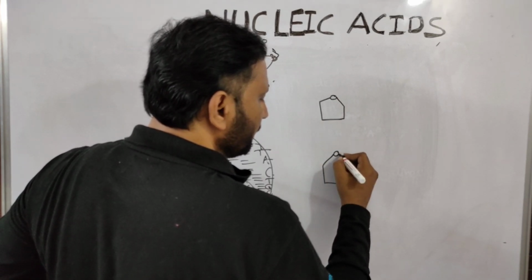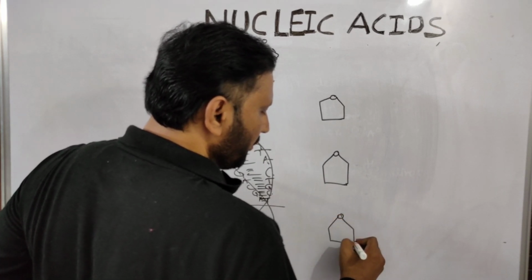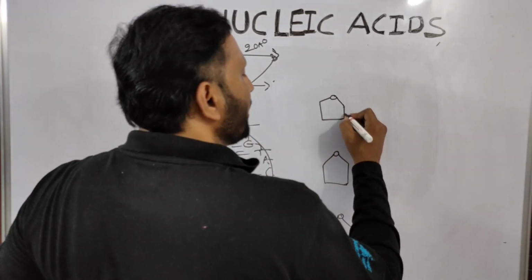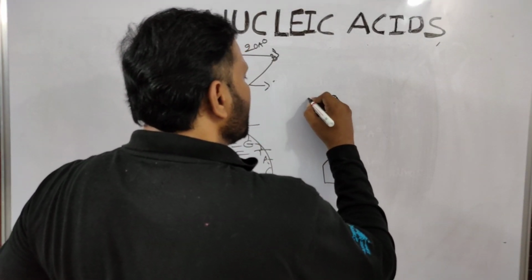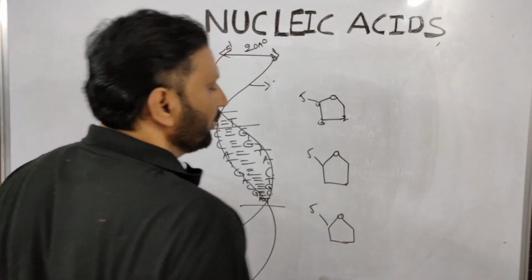Second ribose sugar. This is the third ribose sugar. Very important point, observe clearly. Ribose sugar. You know, first, second, third, fourth, and this one is the fifth one. Like that, this one is the fifth carbon.